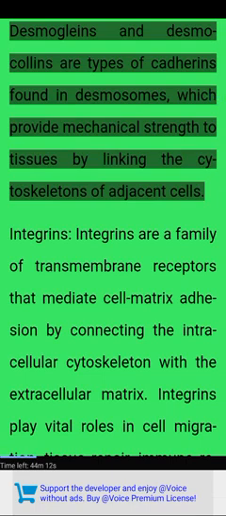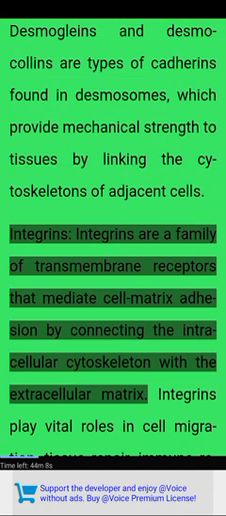Desmogleins and desmocollins are types of cadherins found in desmosomes, which provide mechanical strength to tissues by linking the cytoskeletons of adjacent cells. Integrins. Integrins are a family of transmembrane receptors that mediate cell-matrix adhesion.